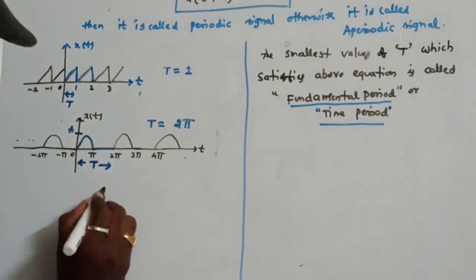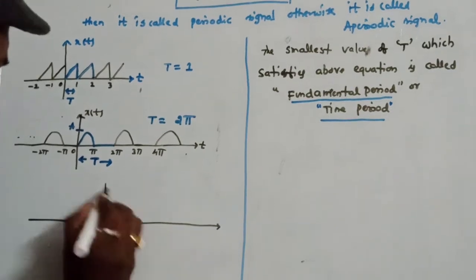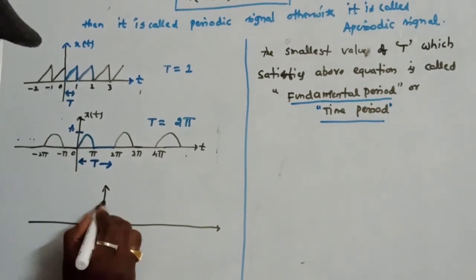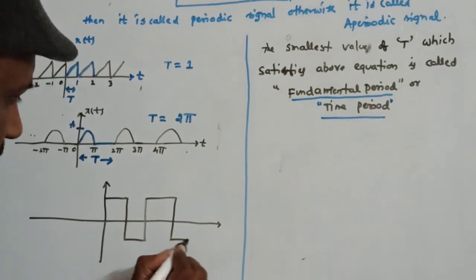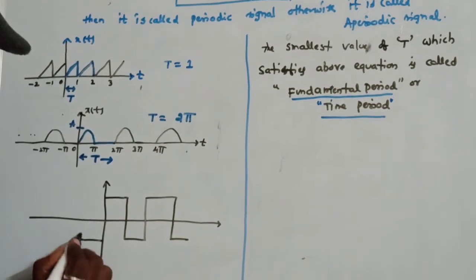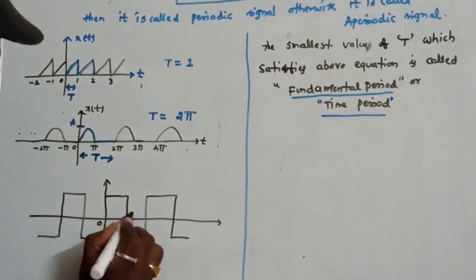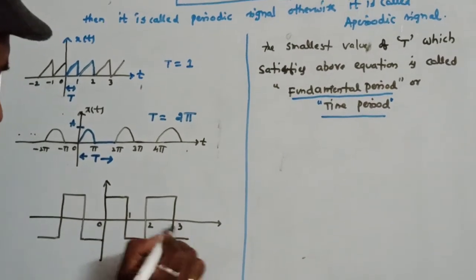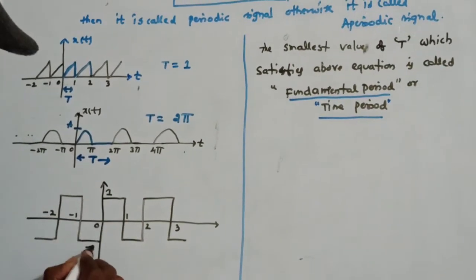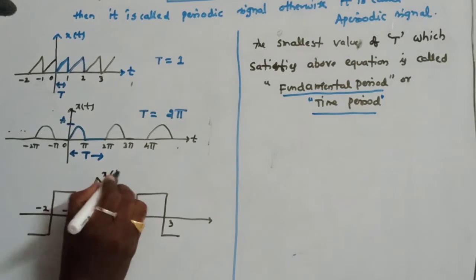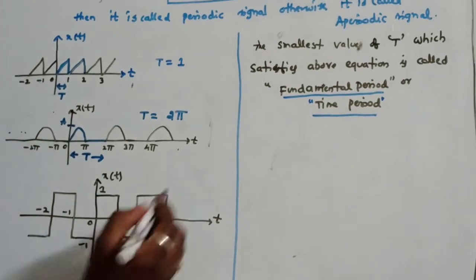For example, if you take some other examples, say a square wave. Square wave will be something like this, and so on. Let us say 0, 1, 2, 3, minus 1, minus 2. Say the amplitude is plus 1, minus 1. Say this is x of t versus t.